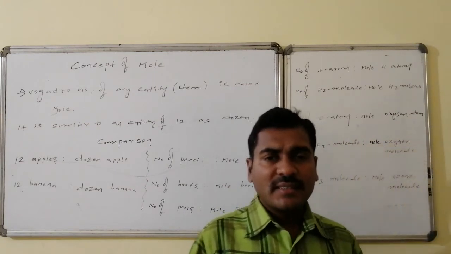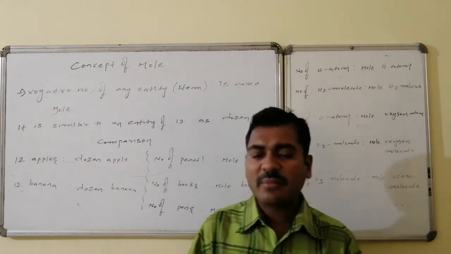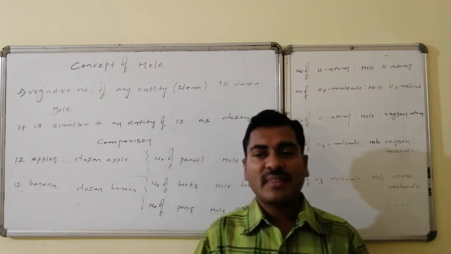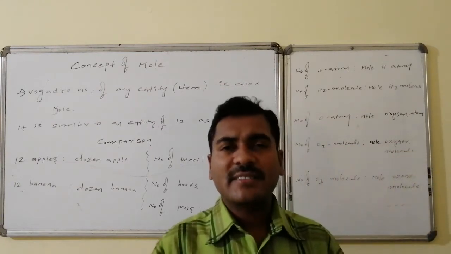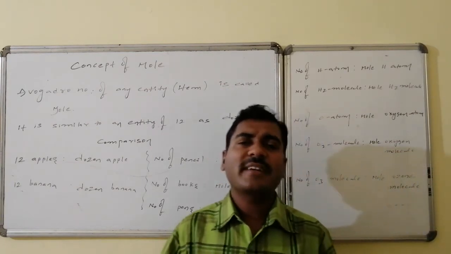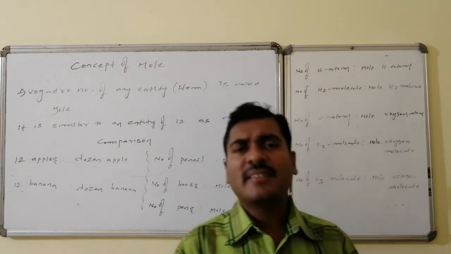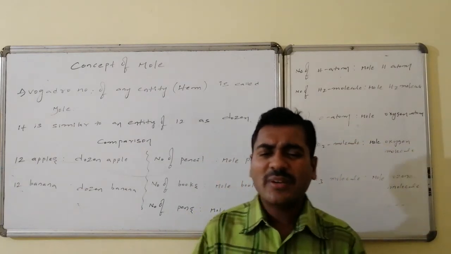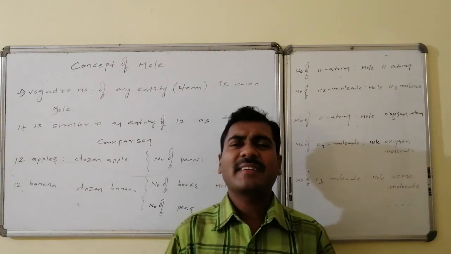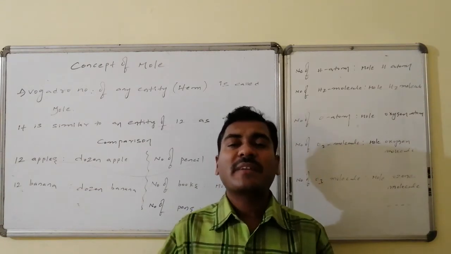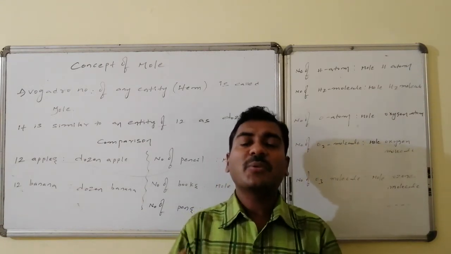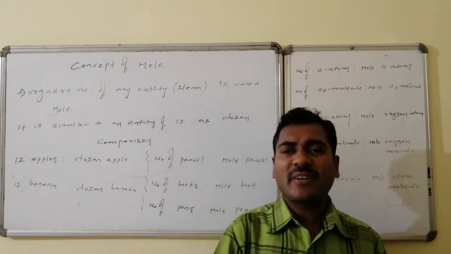It is similar to that of dozen. Under normal conditions, our consumption style is, we can take some 5 apples, we can take 4 bananas, we can take some 10 bananas, always counting the numbers 10, 5, 9. But our consumption is somewhat huge compared to the single entity 1, 2, 3, 4.